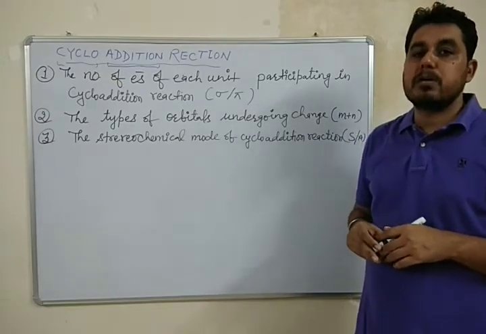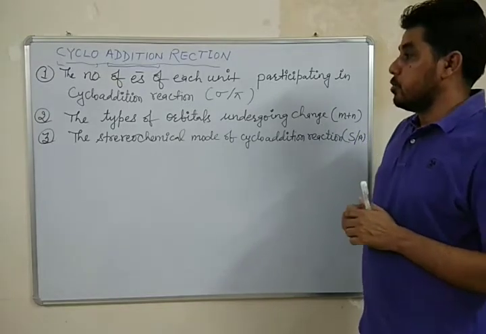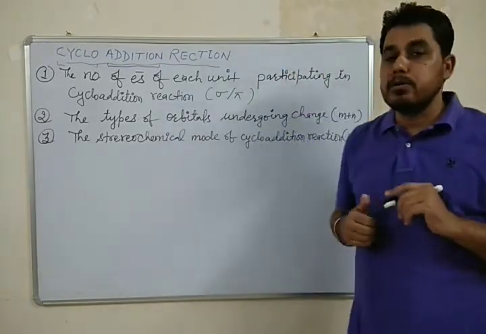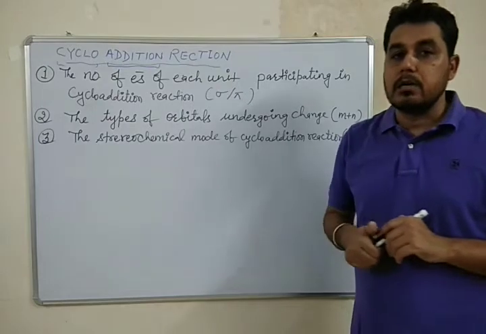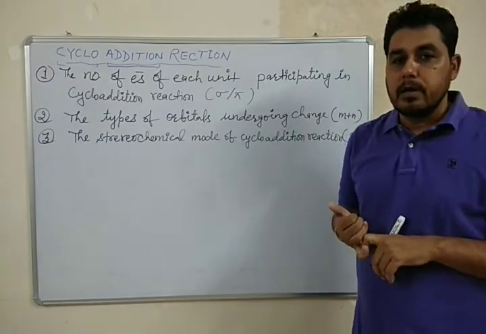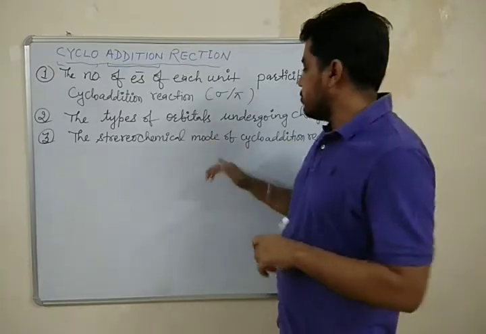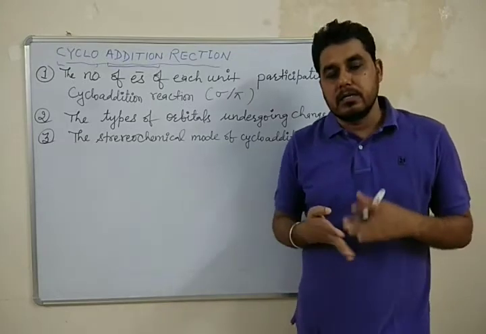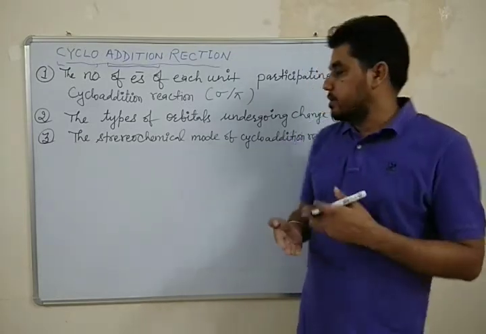How many electrons are participating? Number two, the types of orbitals undergoing the change, whether these orbitals are pi or sigma. And number three is the stereochemical mode of cyclo-addition reactions. It is supra or intra.